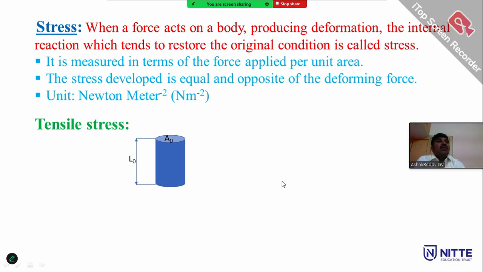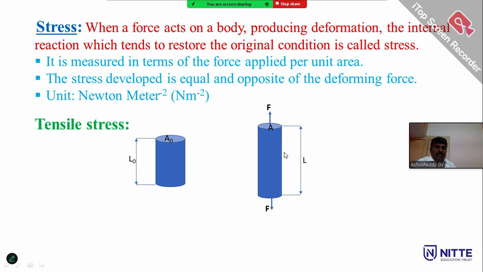Examples are the tongs of a fork, a rotating bicycle chain, and a belt rotating on a pulley. Here L naught is the original length of the rod; when a force acts at the end of the rod, its dimension changes. The tensile stress is the force acting per unit area, denoted by sigma equals F by A naught.